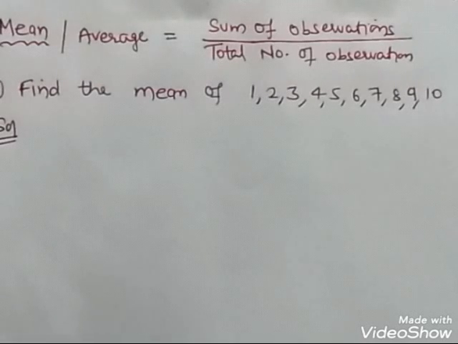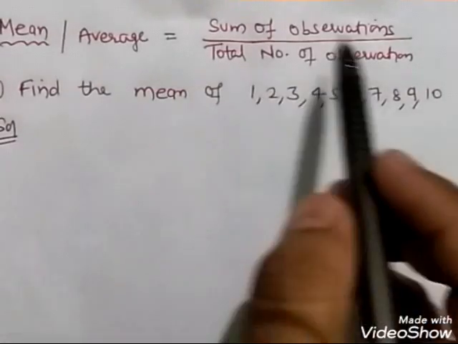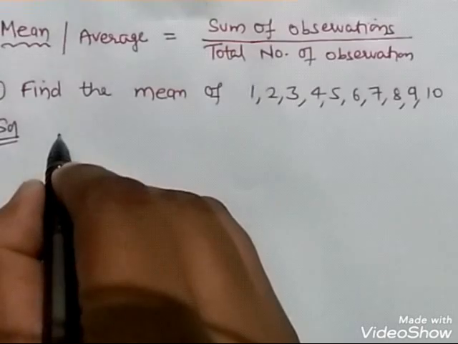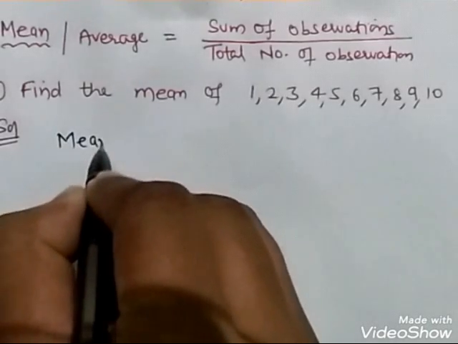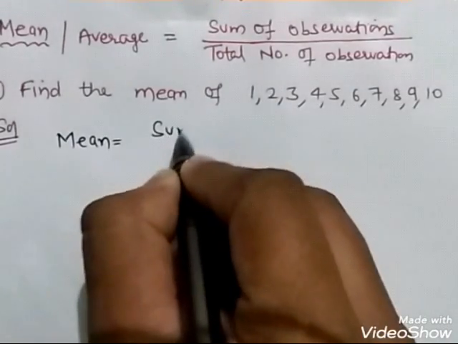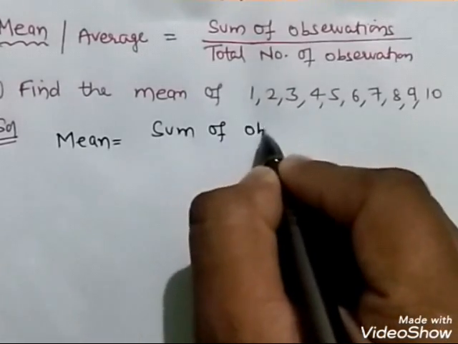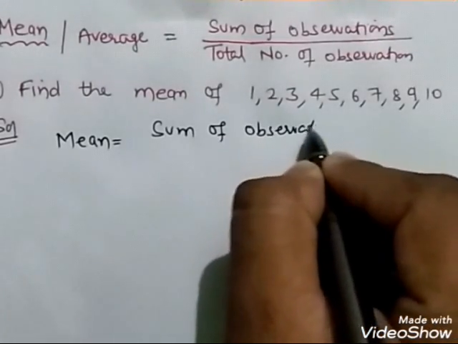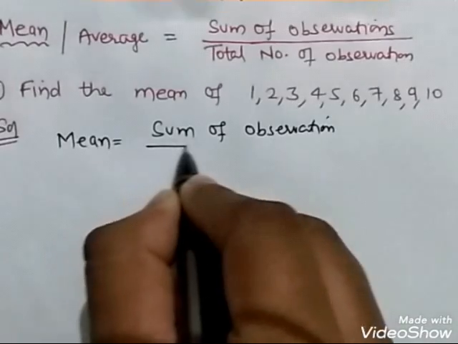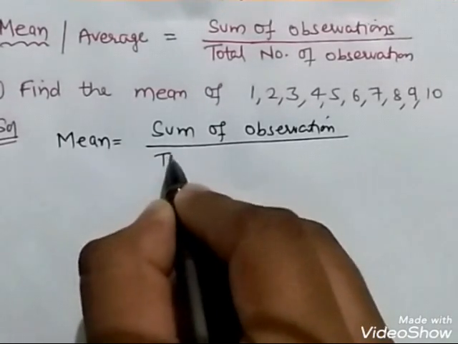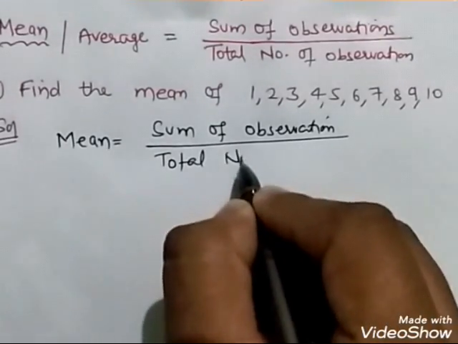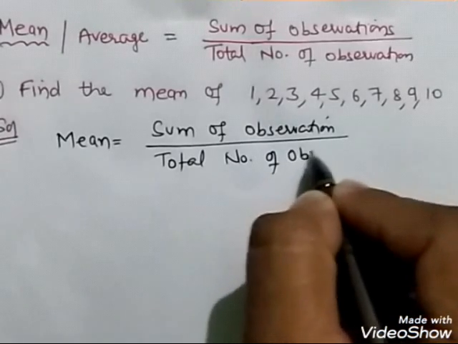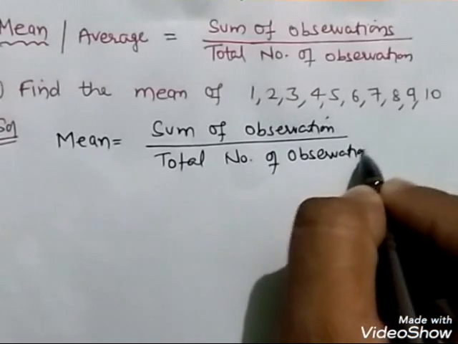See, I already wrote the formula for the mean, that is sum of observations upon total number of observations. So mean is equal to sum of observations upon total number of observations. Quite easy to calculate.